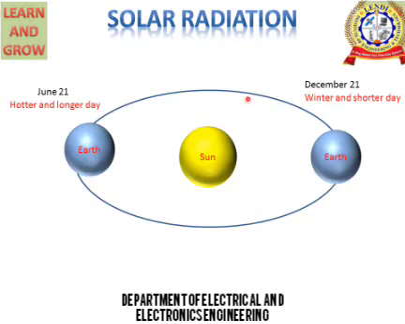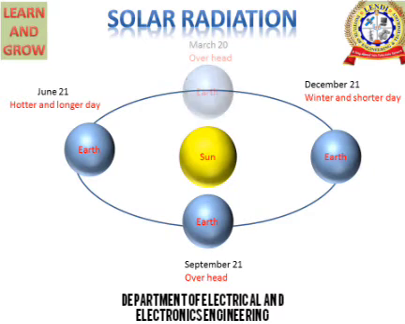Similarly, December 21st is winter and shorter day where the solar radiation will be of shorter time, and similarly September 21 and March 20th where the sun is overhead on the earth. These 4 days in a year are important to know about the solar radiation on the earth's surface.